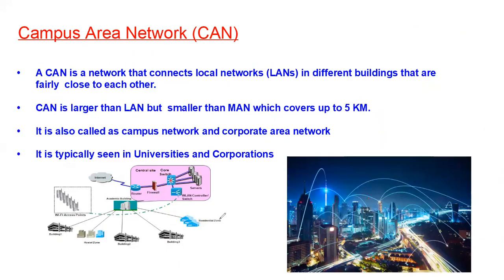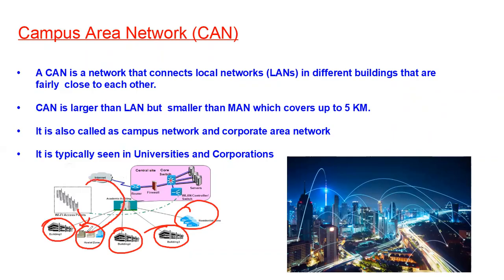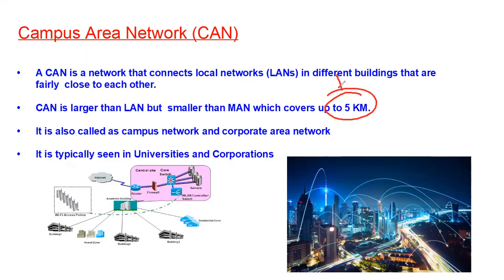So you might have visited the universities. There you will see multiple buildings. In this example, if you see, we have building 1, building 2, building 3. Then we have a hostel zone and residential zone. So students sitting in building 1 or students sitting in the hostel zone can access the internet, they can access the library. Students sitting in the residential zone can also access the library and the internet. And it is forming the campus area network here. And if you see here, the range is up to 5 kilometers.